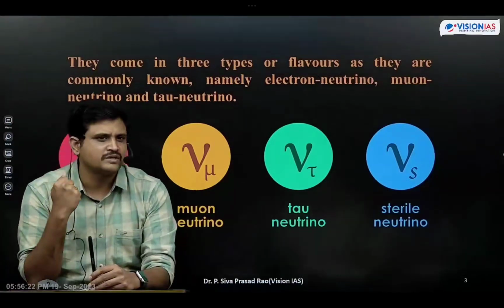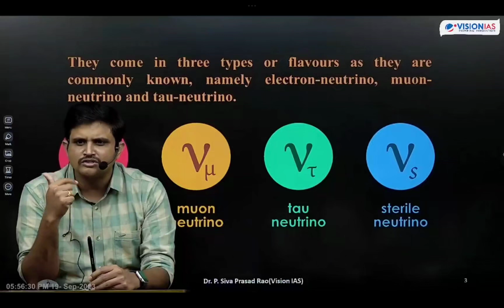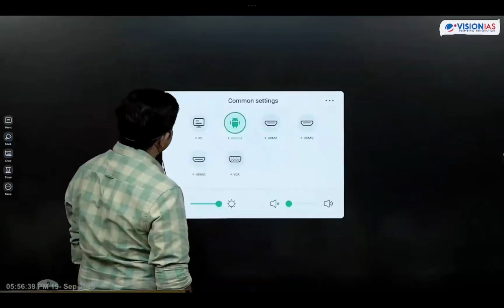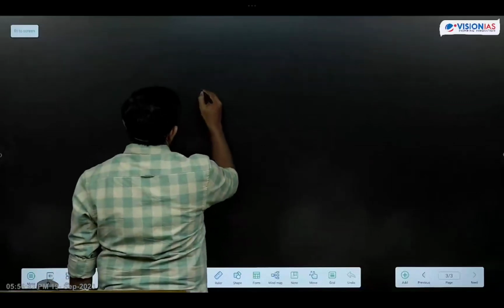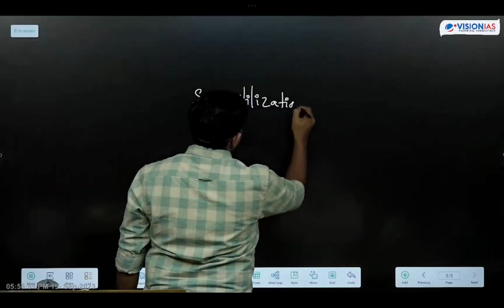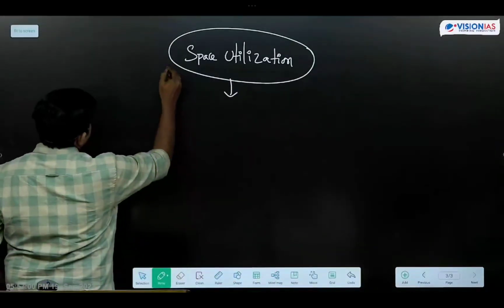And how are we utilizing the space? Next comes the topic of utilization of space. In what way are we utilizing the space? What are the tools that we are using in utilization of space? So make a note of this. Utilization of space. Utilization of space is for what purpose?